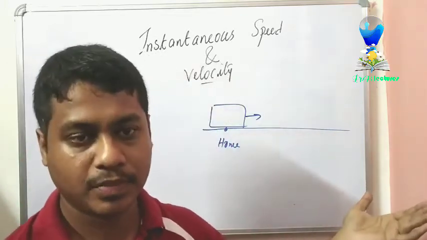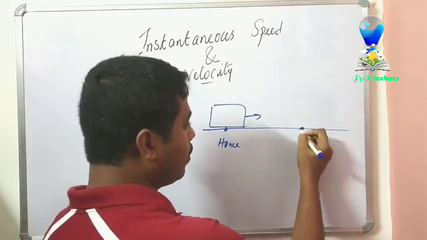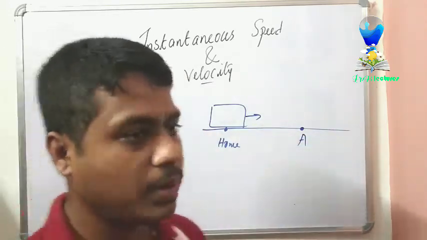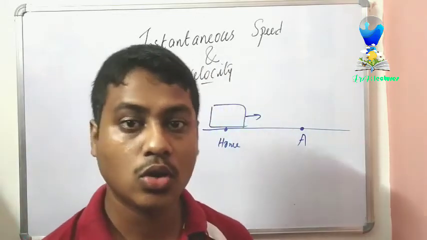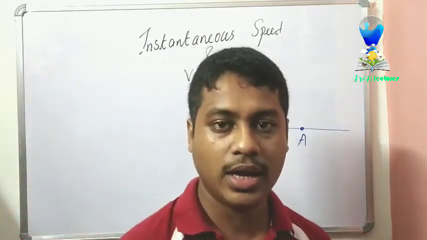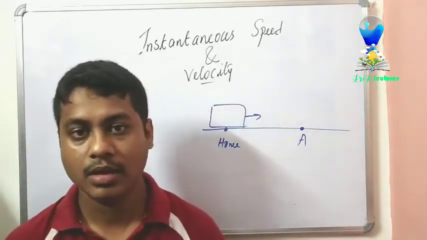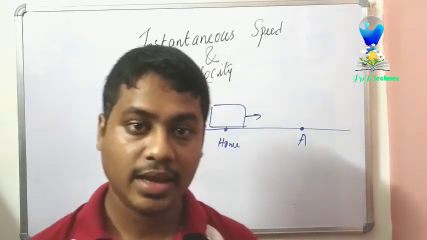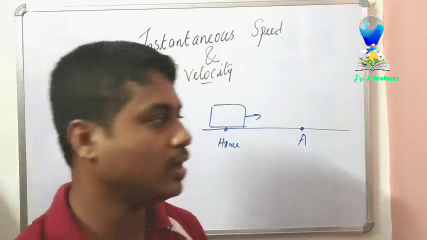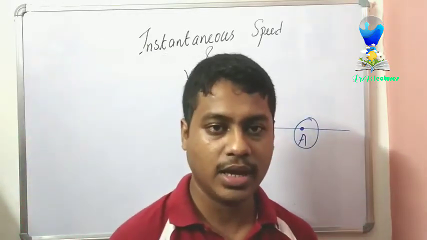Suppose if I tell you what is the velocity or speed at this point, suppose at this point A. Can you tell me what is the speed and velocity at this point? No, no one can tell what is the speed and velocity at this point. For that only we use this topic, that is instantaneous speed and velocity. From the name it suggests instant. Instant means at a particular point what will be its speed and velocity. So at this point you can measure instantaneous speed and velocity by using this.